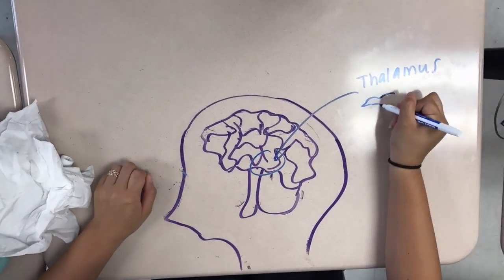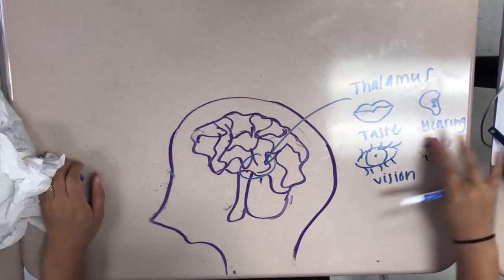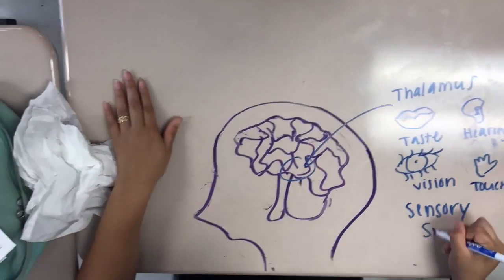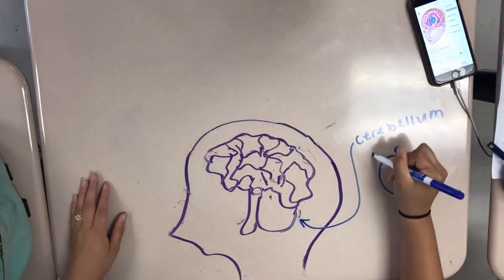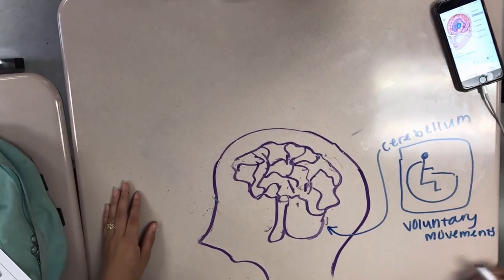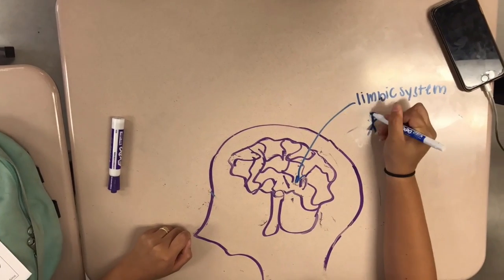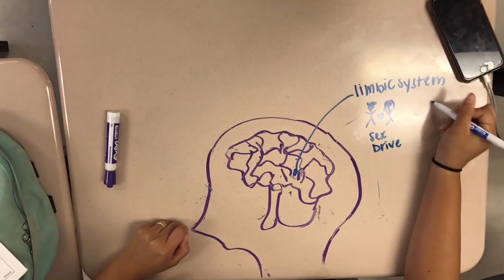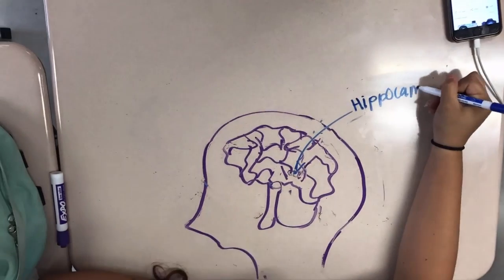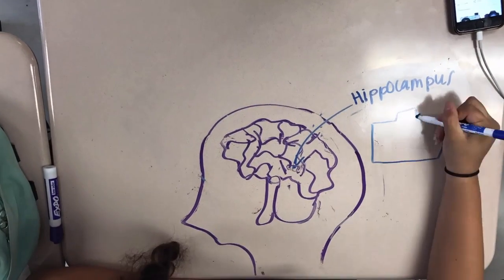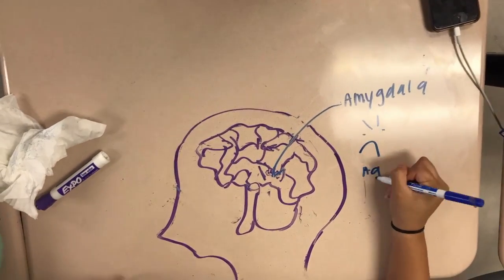The thalamus is the sensory switchboard, which works with all the senses except for smell. It also receives higher brain functions. The cerebellum coordinates voluntary movements and nonverbal voluntary movements, like balancing and walking. The limbic system is associated with emotions and drive. It's most associated with food and sex drive. The hippocampus processes memory and also forms new memories. The amygdala is what causes aggression and fear.